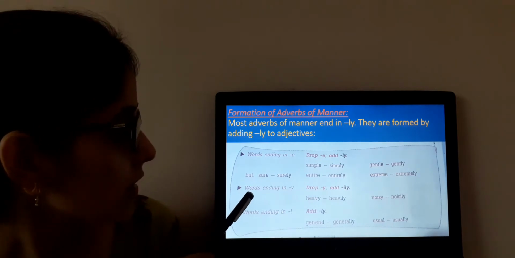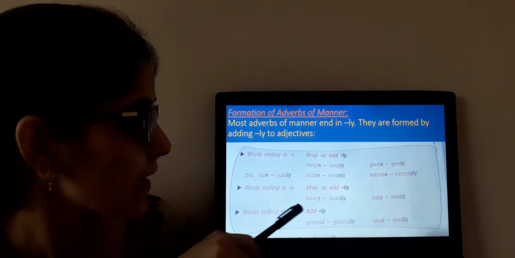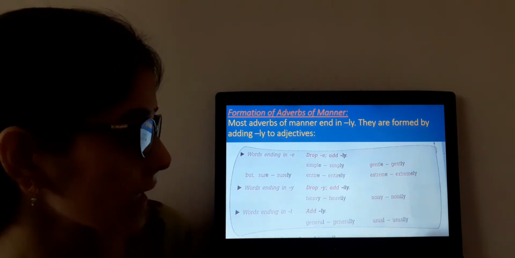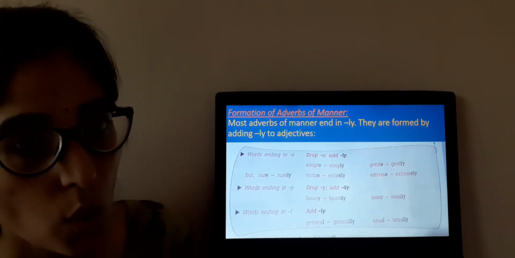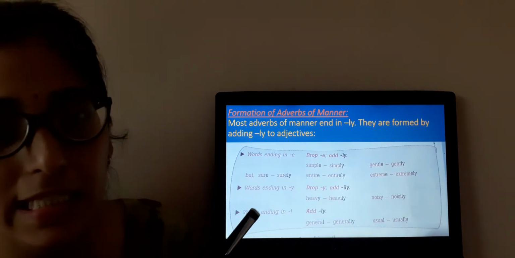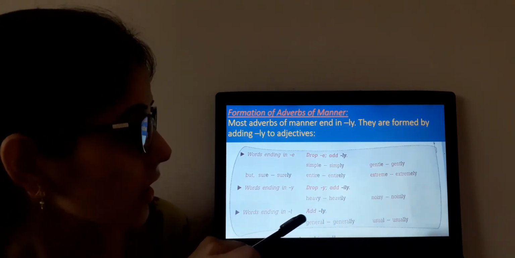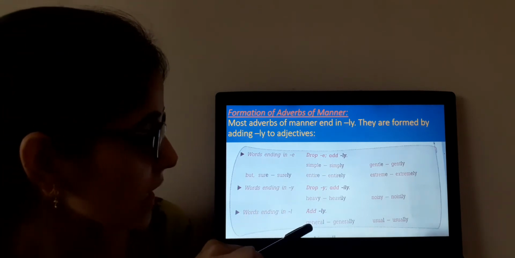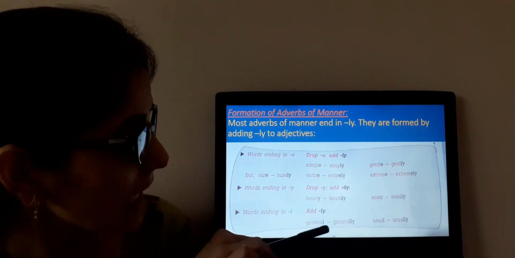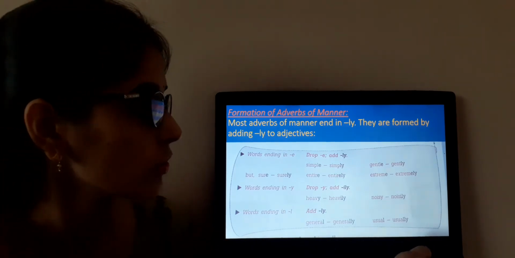Clear? Next one, words ending with y. If the word has the letter y at the end, we will drop y and add ily. So you can see here, heavy, heavily, noisy, noisily. Words ending in l, we will add ly. You can see here, general, generally. Here you can see double L because L is already written and we will add ly. Clear? I hope it is clear to you. Let us move on further.